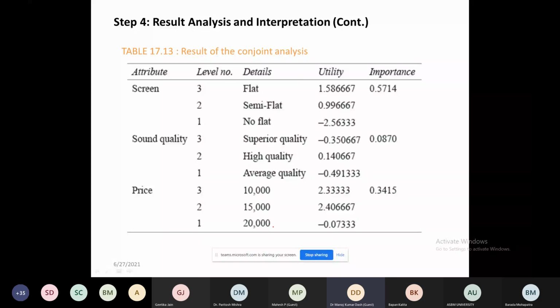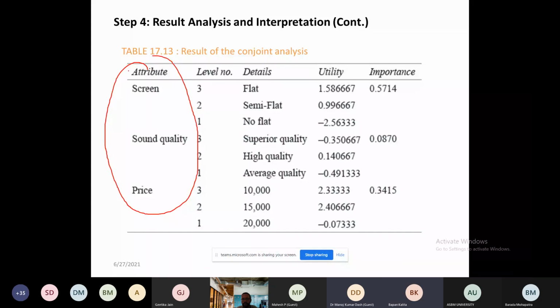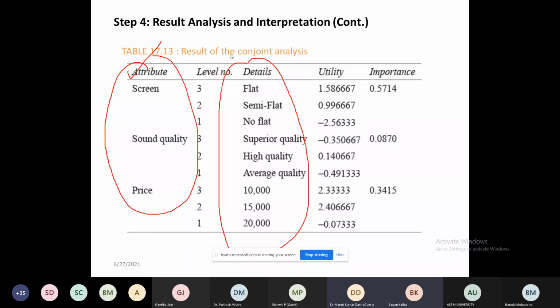Ultimately this is the output, and we have to analyze it. How to do it, I will tell you, but you should know while analyzing the conjoint, this is my output I have to analyze. What are the things you have to follow? First is the attributes. Then you want detail of the attributes. Then you want data, because without data this cannot be analyzed.